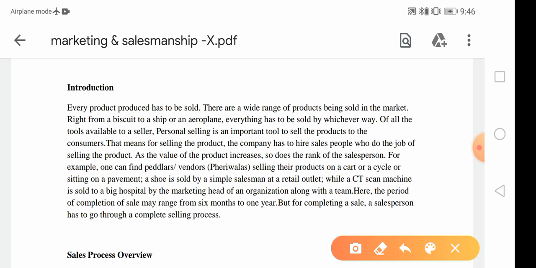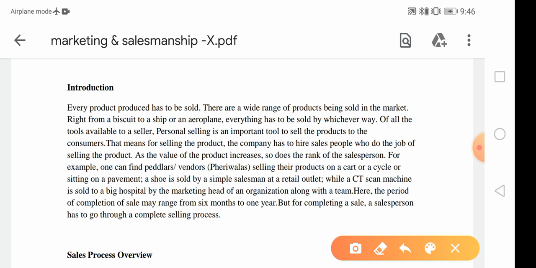For example, one can find peddlers or vendors, such as the fairy walas or street vendors, selling their products on a cart or a cycle or by sitting at the corner of the road, the pavement area or footpath.